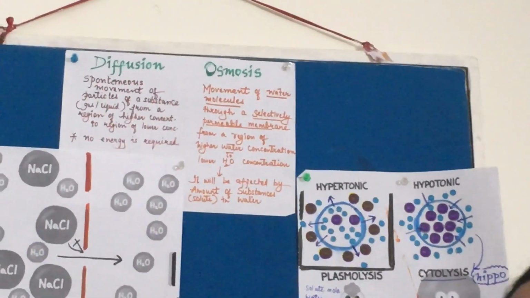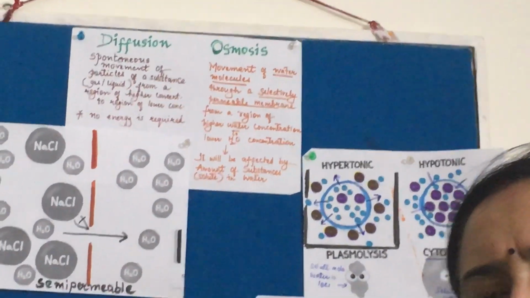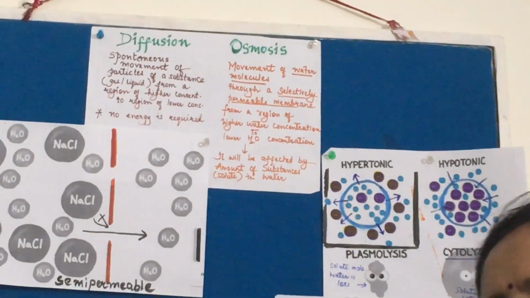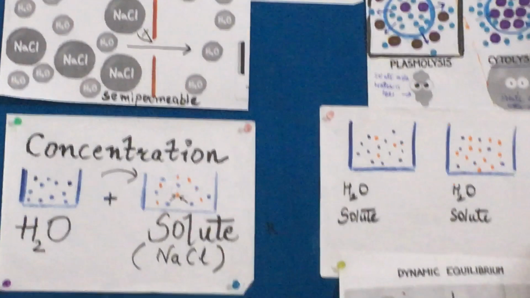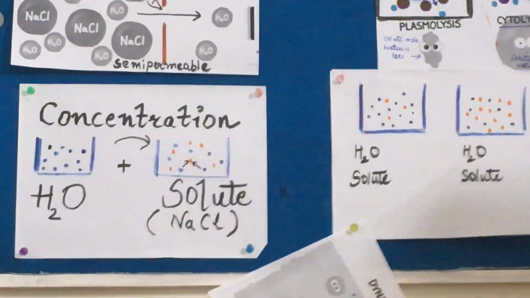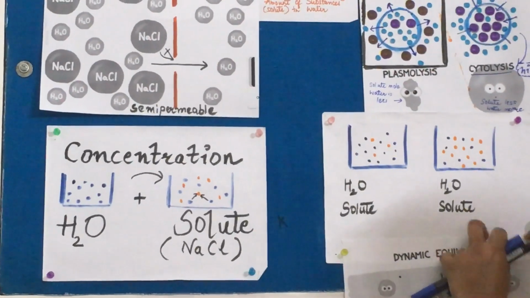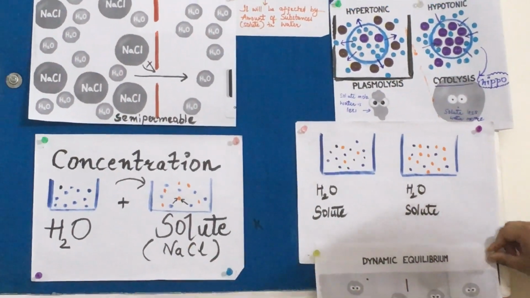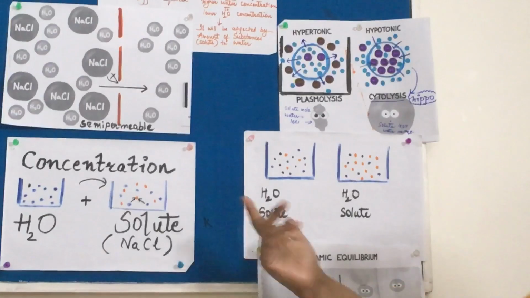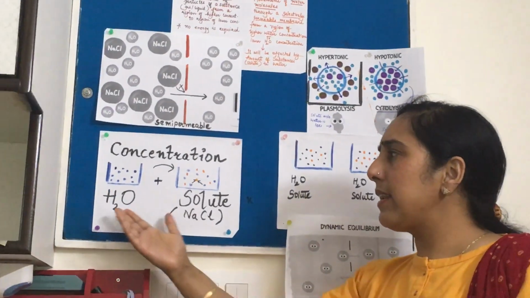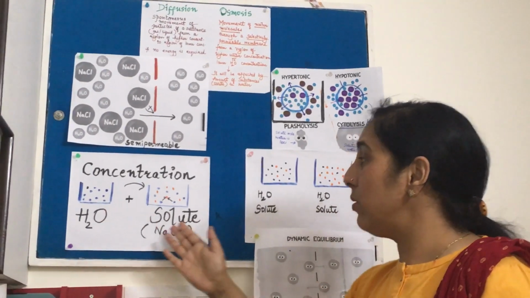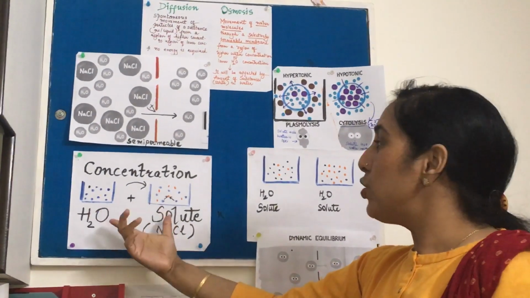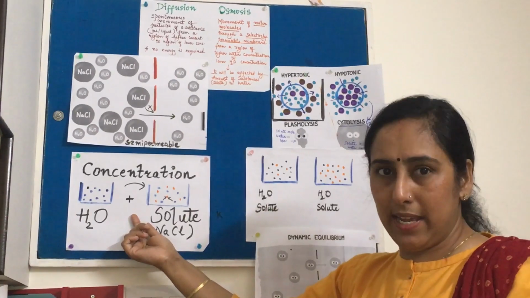Here you are getting a word again and again. You must get this vocabulary done. What is concentration? The basically fun thing, concentration is when you are mixing one thing with the other. That is when you are putting up water, and take an example of salt, because we know it is easily present at home. Take a glass, add water. Now take another glass and add salt into that water. So now you are making up a solution here.